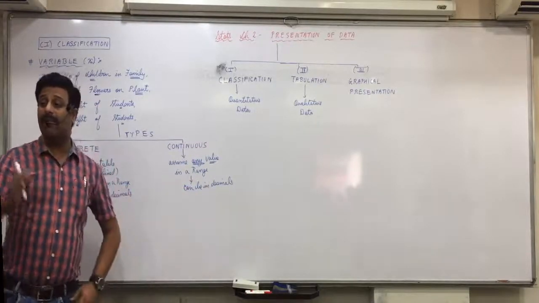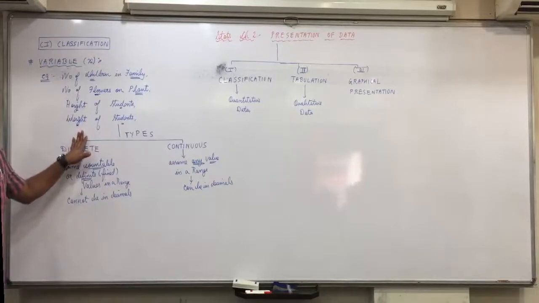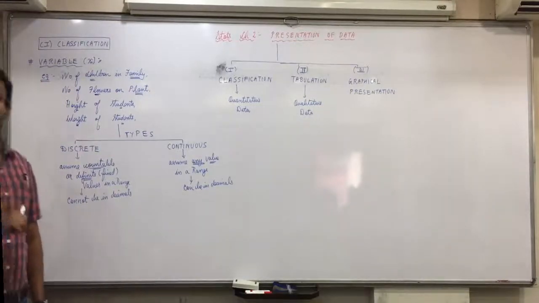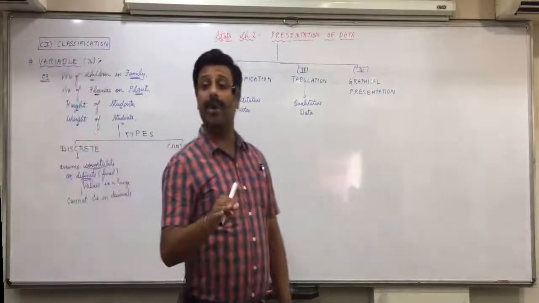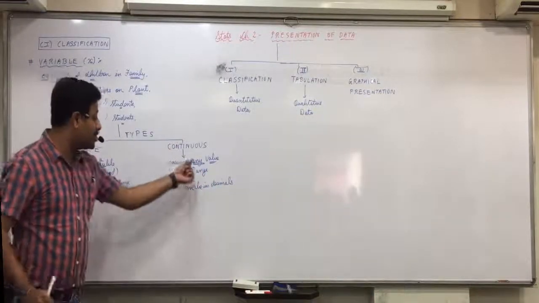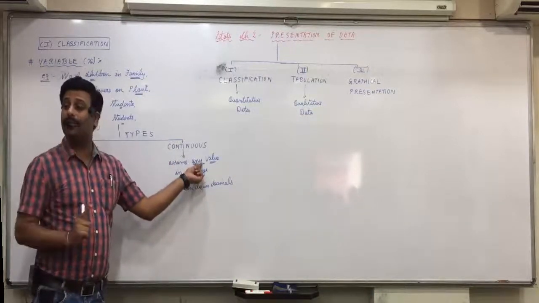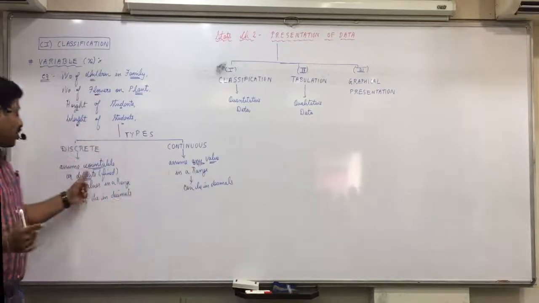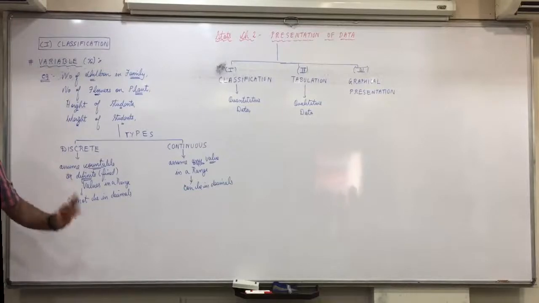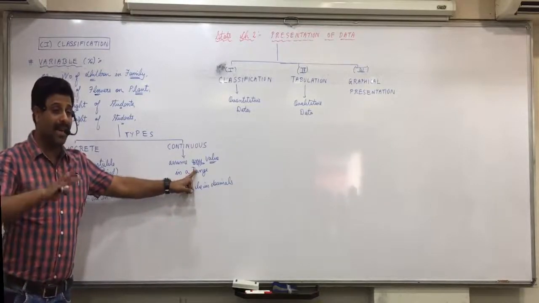If you take weight between 50 to 60, then a person can have a weight of 50.1 kg also. A person can have a weight of 50.11 kg also. 50.123 kgs also. So between 50 to 60, it can assume any value. And those values are not countable, they are uncountable, they are infinite values. Therefore, we say it can assume any value in a range.